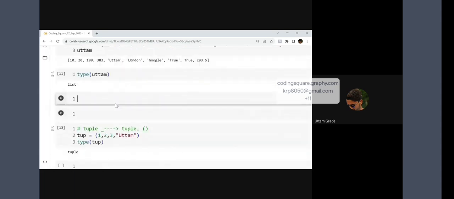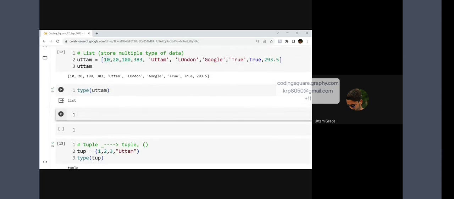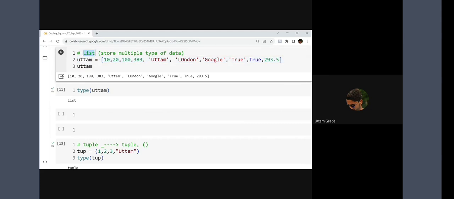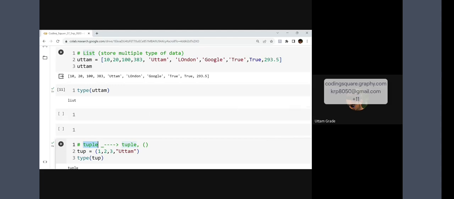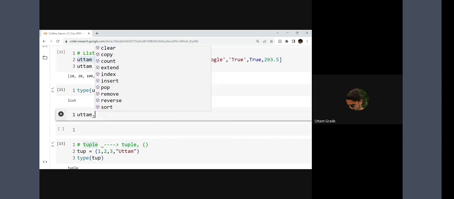Always remember, each and every data structure has its own functionality. Each and every data structure, that is a list, that is tuple, and the rest, has its own functionality. What functionalities? Like this: I have Uttam, a variable which contains a list. I'm using Uttam dot, because inbuilt functions are always used with the dot. I'm using one of the functions, that is append.